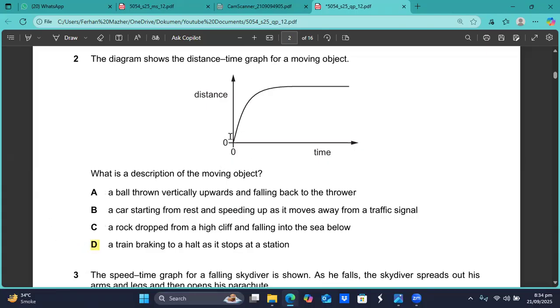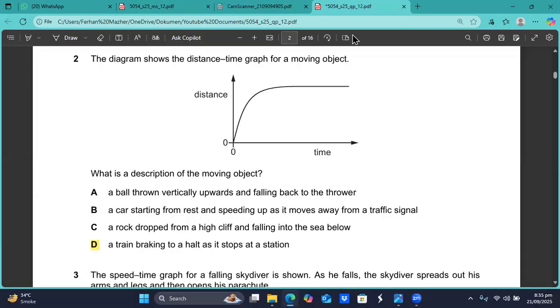You see, the speed here is constant, then the speed is decreasing, and the speed becomes 0. The gradient of this distance time graph is equal to the speed. So I think it's D, a train braking to a halt as it stops at a station.